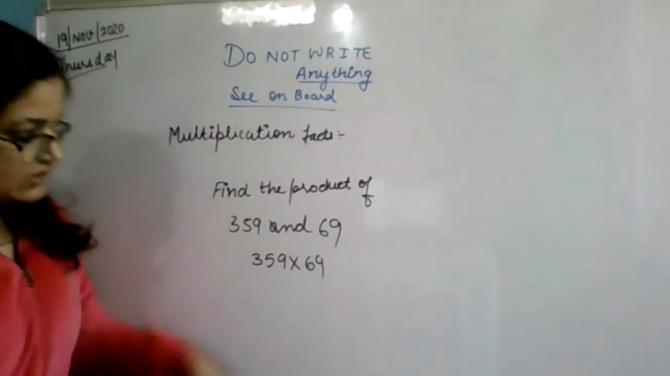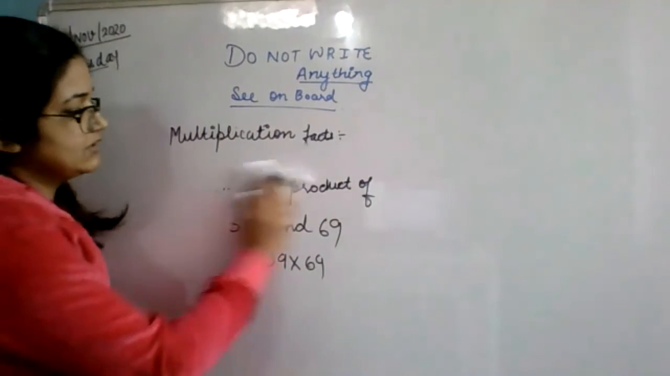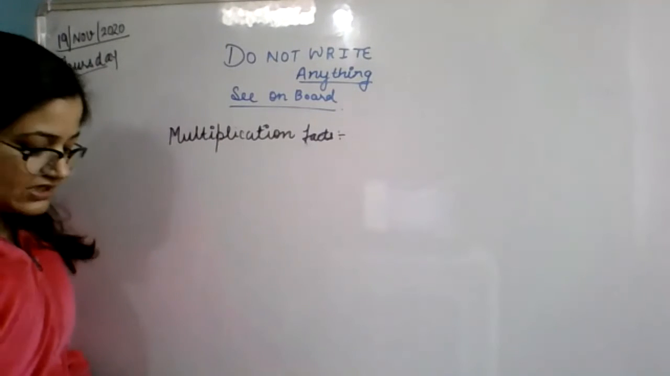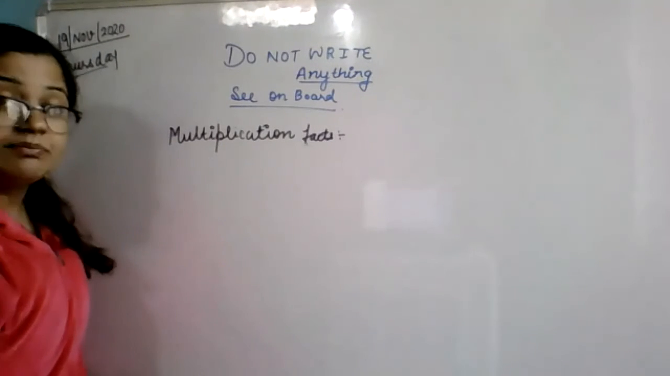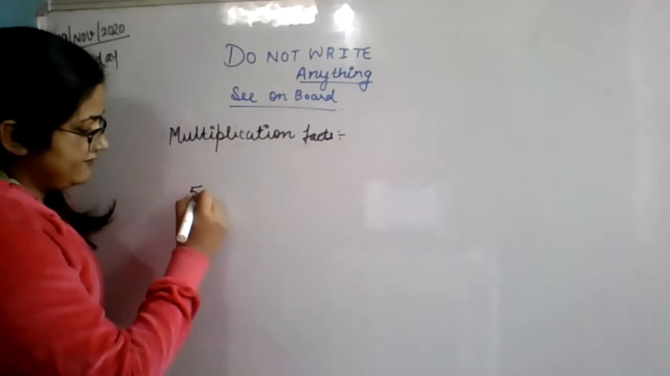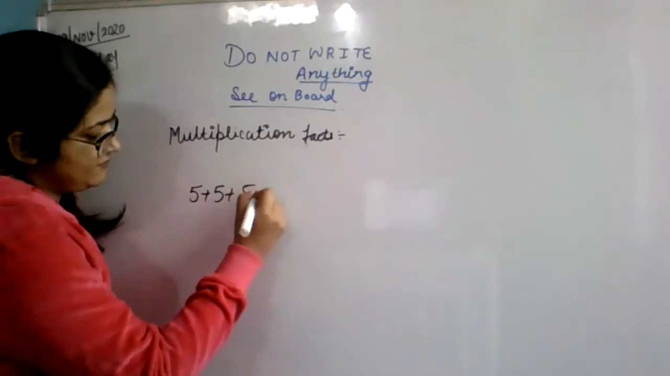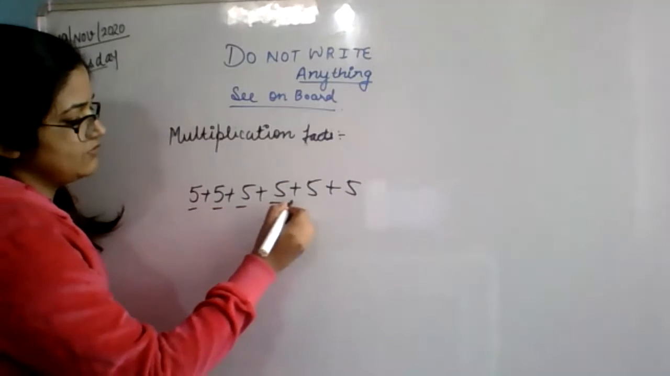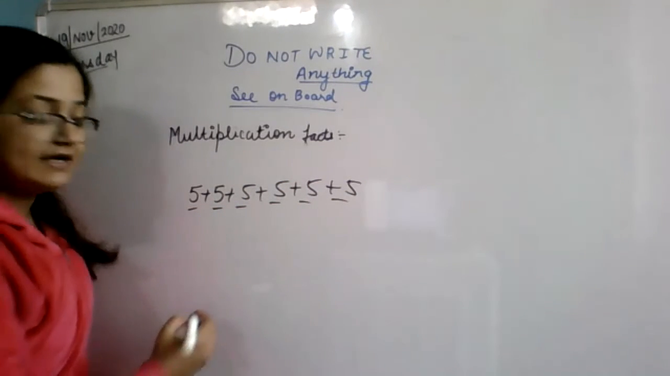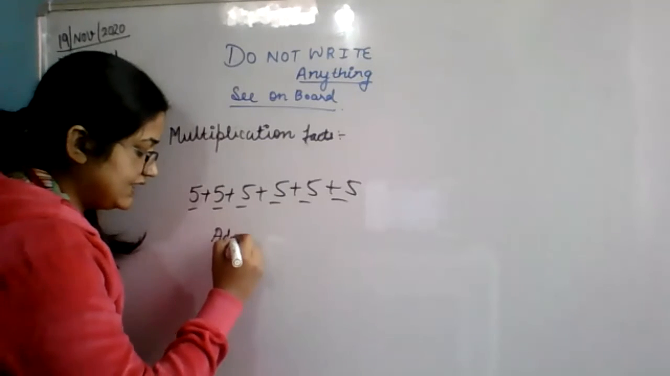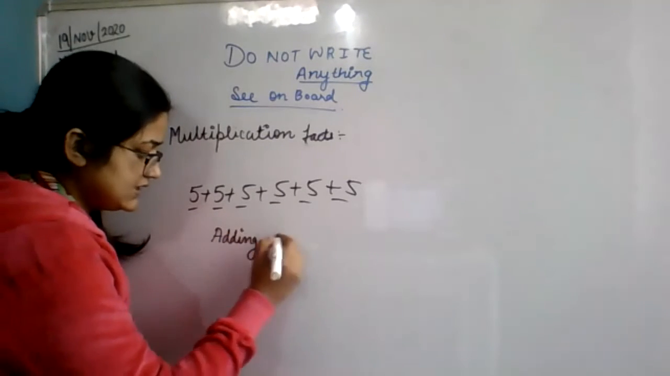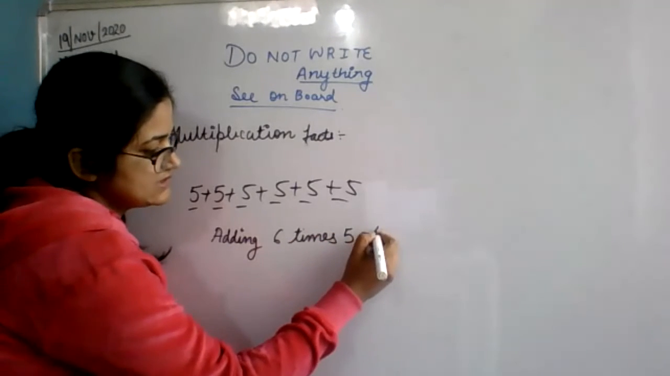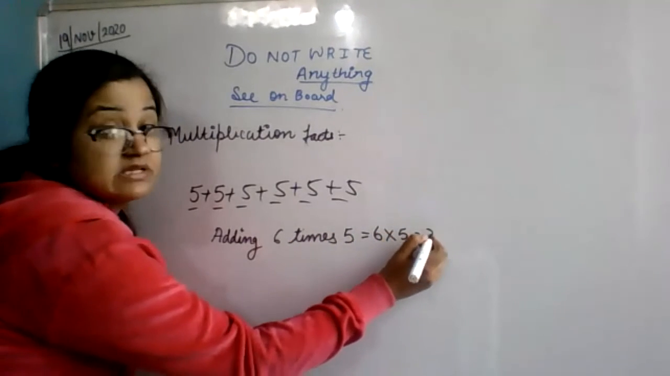Now the next part. Product means multiply. One more thing is left, which I gave you in the morning. Repeated addition is known as multiplication. Suppose 5 plus 5 plus 5 plus 5 plus 5 plus 5. 1, 2, 3, 4, 5, 6. We are adding 6 times 5, and that is known as 6 multiplied by 5 equals 30.